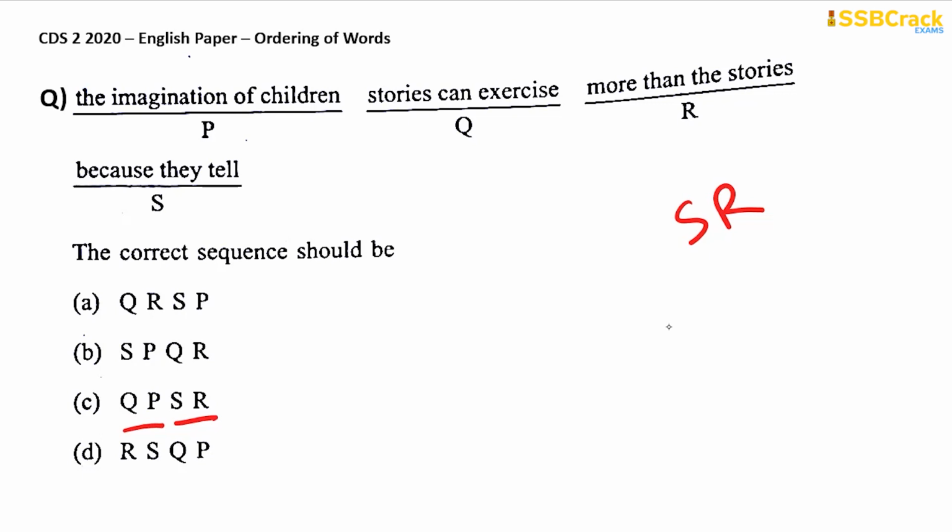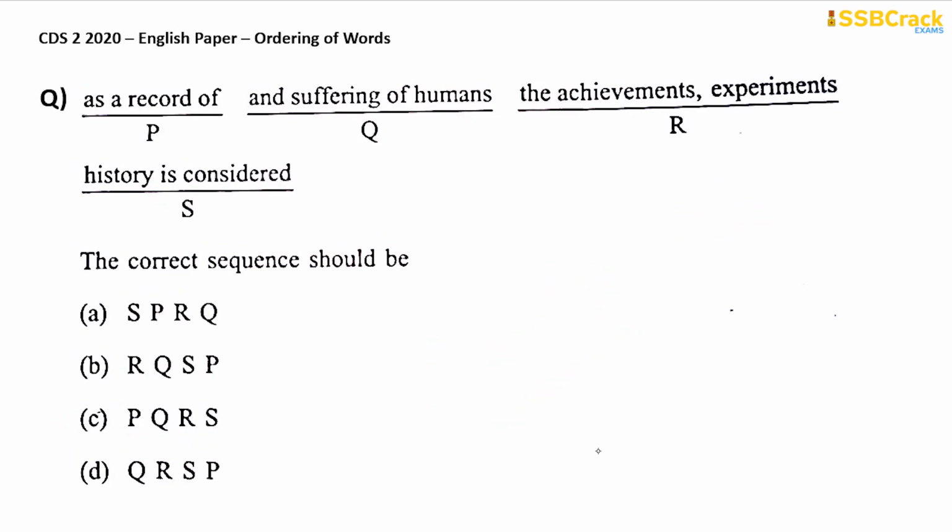Okay, that is good. Because they tell more than the stories, that is why stories can help to exercise or increase the imagination of children. This is a correct one, a meaningful sentence. So obviously your answer will be option C here. Next one. As a record of and sufferings of humans, the achievements, experiments, history is considered. Straightforward. Right off the bat, we will start with S. History is considered as a record of the achievements, experiments, and sufferings of humans. So we will start with S.